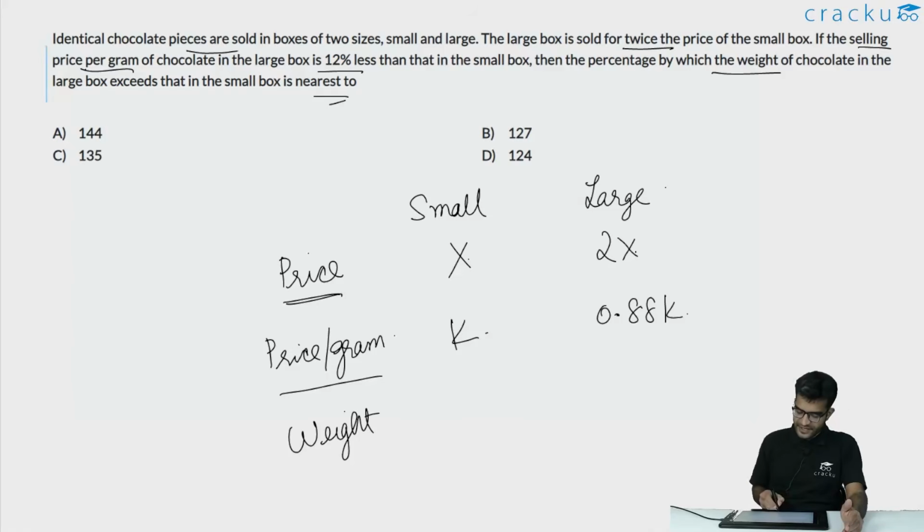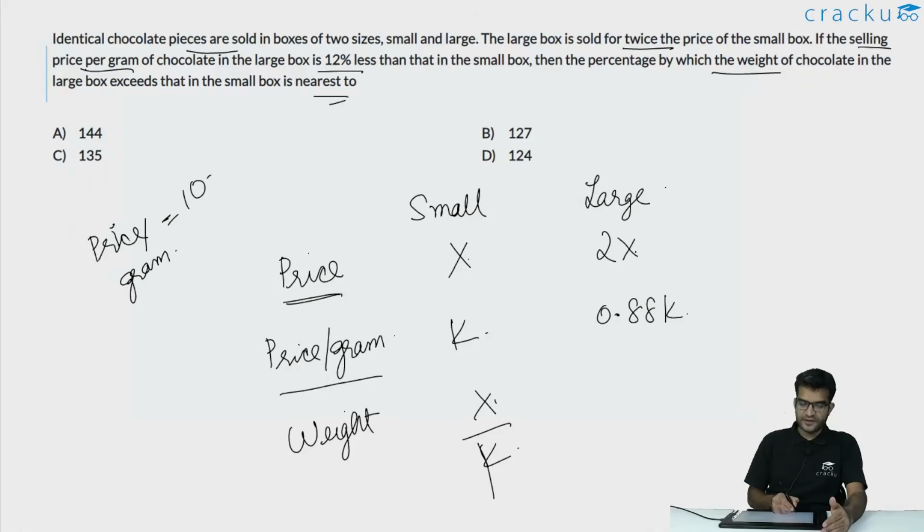The weight will be x divided by k. Because if the price for 1 gram is, say, rupees 10, and the total price of a particular object is say 1000, then the weight of the object will be 1000 divided by 10.